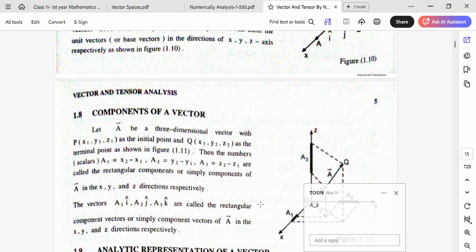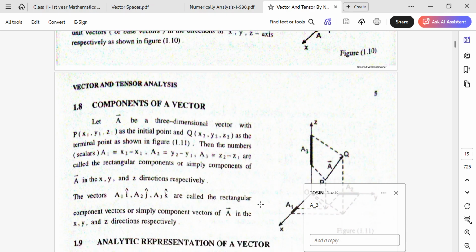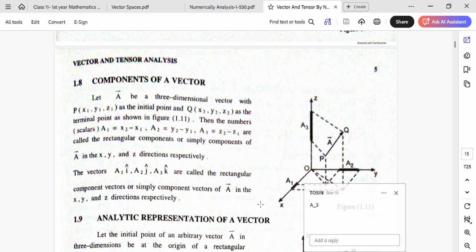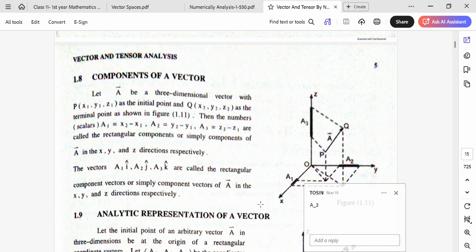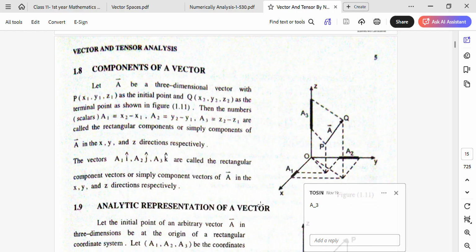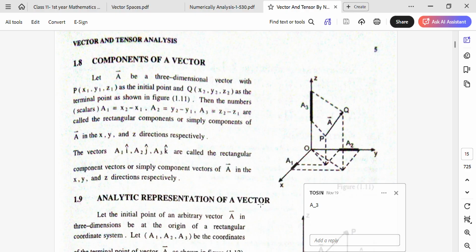Component of a vector. Let a be a three-dimensional vector with P(x1, y1, z1) as the initial point and Q(x2, y2, z2) as the terminal point, as shown in figure 1.11. Then the scalars a1 equal to x2 minus x1, a2 equal to y2 minus y1, a3 equal to z2 minus z1 are called the rectangular components, or simply components, of a in the x, y and z directions respectively. The vectors a1i, a2j, a3k are called the rectangular component vectors, or simply component vectors, of a in the x, y and z directions respectively.